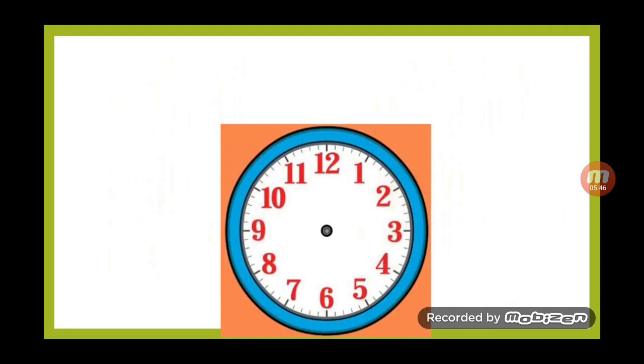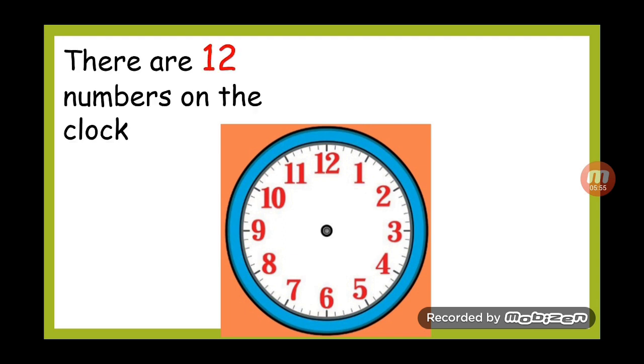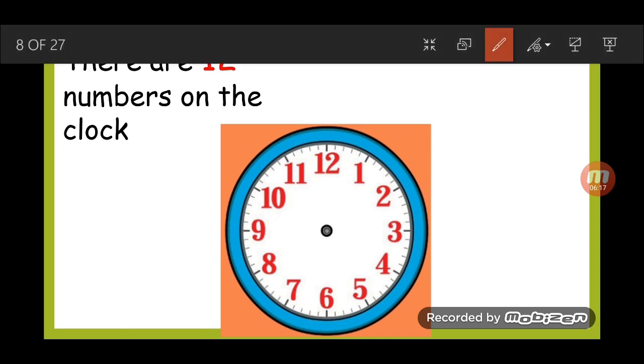All right, look at this picture. Here we have a circle with numbers in it, right? How many numbers do we have here? Can you count them with me, or can you tell me how many numbers you see in this clock? There are 12 numbers on the clock. Yes, 12. Let's count them together. Let's start from 1 here. 1, 2, 3, 4, 5, 6, 7, 8, 9, 10, 11, 12. Very nice.